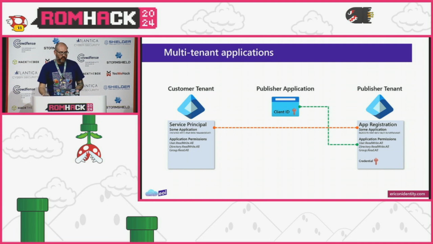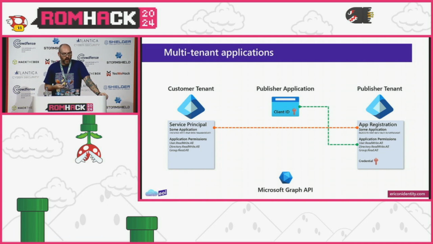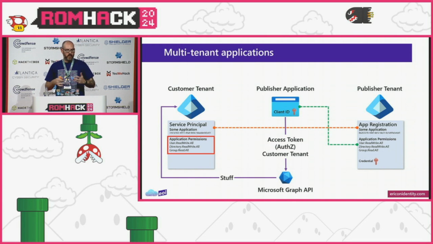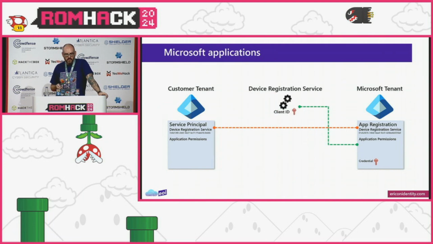But this in itself doesn't do anything, right? We need APIs, we need things to go do stuff against. And so generally when we're talking about identity out in the Microsoft world, we're looking at Graph API. Effectively what we can do is authenticate to the customer's tenant. And as long as that's successful, using that credential we have, we'll get an access token back. And we can then pass that access token for authorization to Graph API under the context of that customer's tenant, and go do the stuff as we have defined in our service principal.